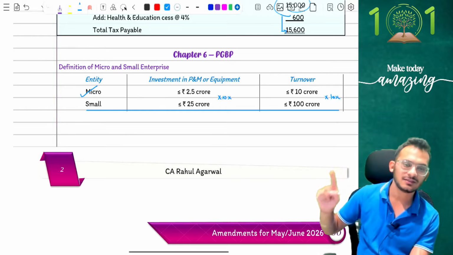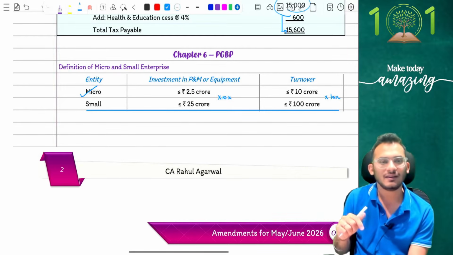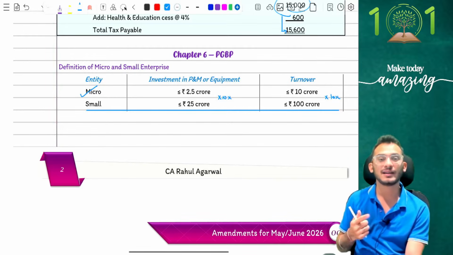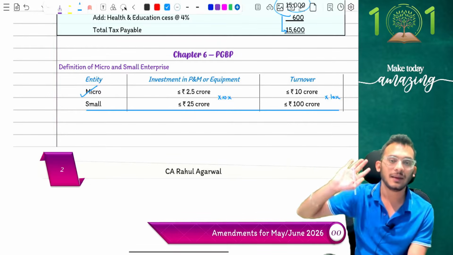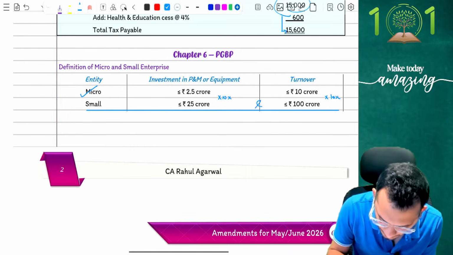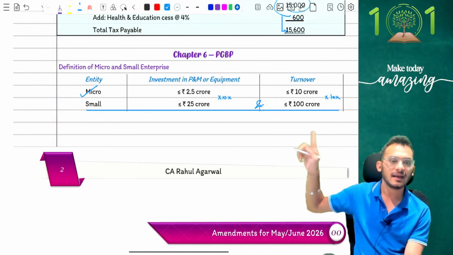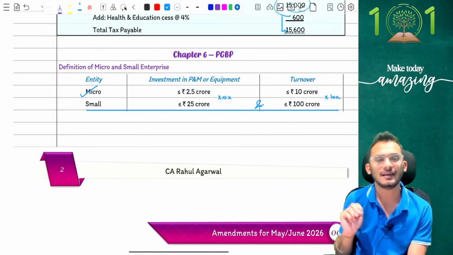Again, I don't expect questions on this, but looking at the Jan 26 examinations, ICAI tried to play around with this. While they did not really test you on micro and small enterprise, they still gave you numbers here. So I don't want you to get confused in examinations. Keep this in mind: 100 crores, 25 crores. Yes. By the way, people, notice it's an and condition. It means both the conditions have to be satisfied for you to achieve small enterprise status. If any one of these things gets breached, then you're no more a small enterprise. You will move to the next category.